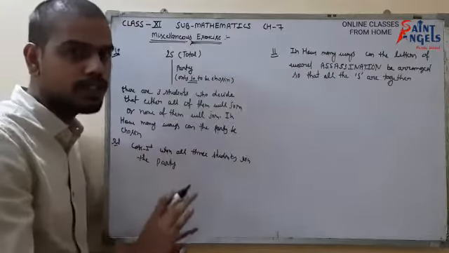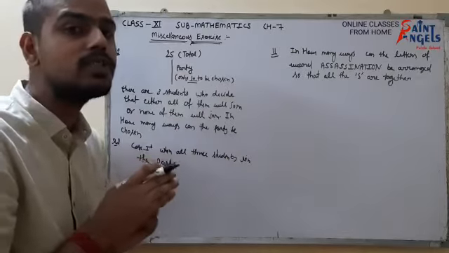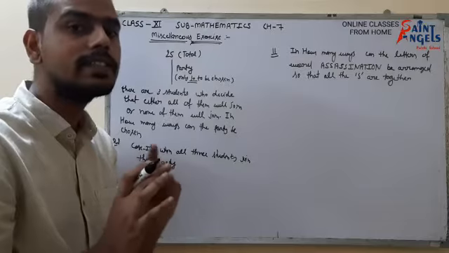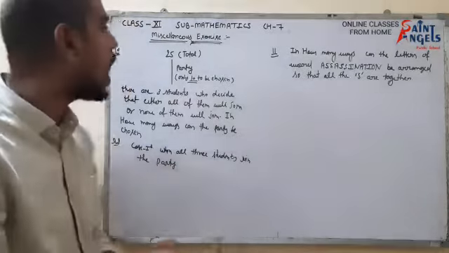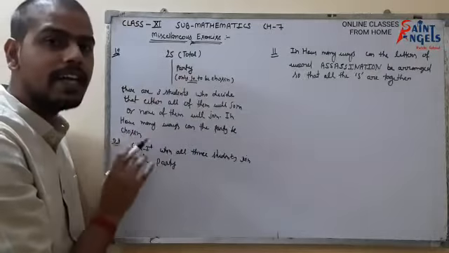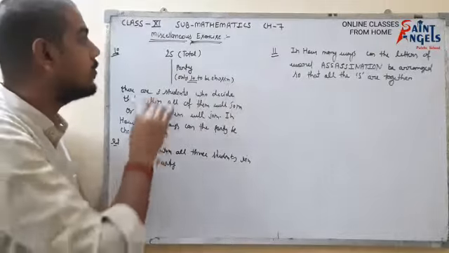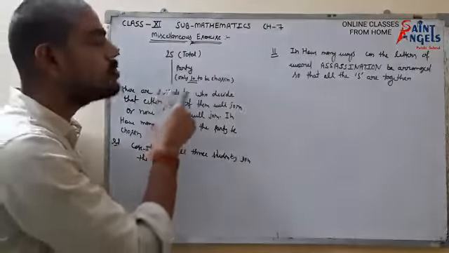Out of them 3 are settled, so we don't think about them. Now how many students are left to make the party? There are 7 more students. So we have to choose only those 7 students out of 22 students, because 3 students have already decided to go to the party. So we are left with 22 students, and out of those 22 students we have to choose 7 students.